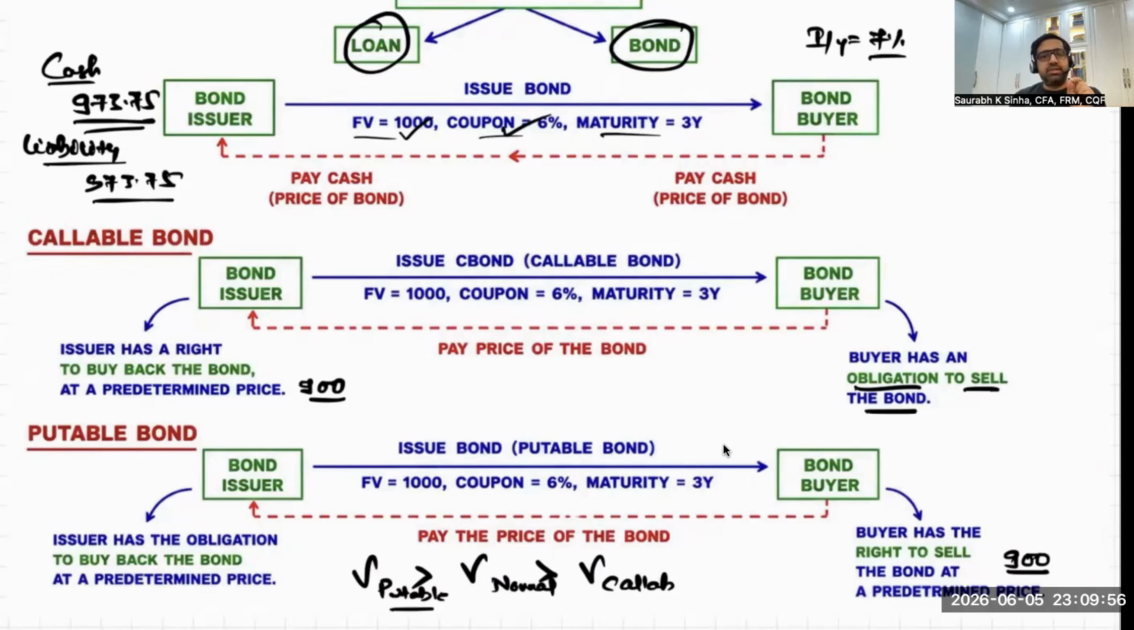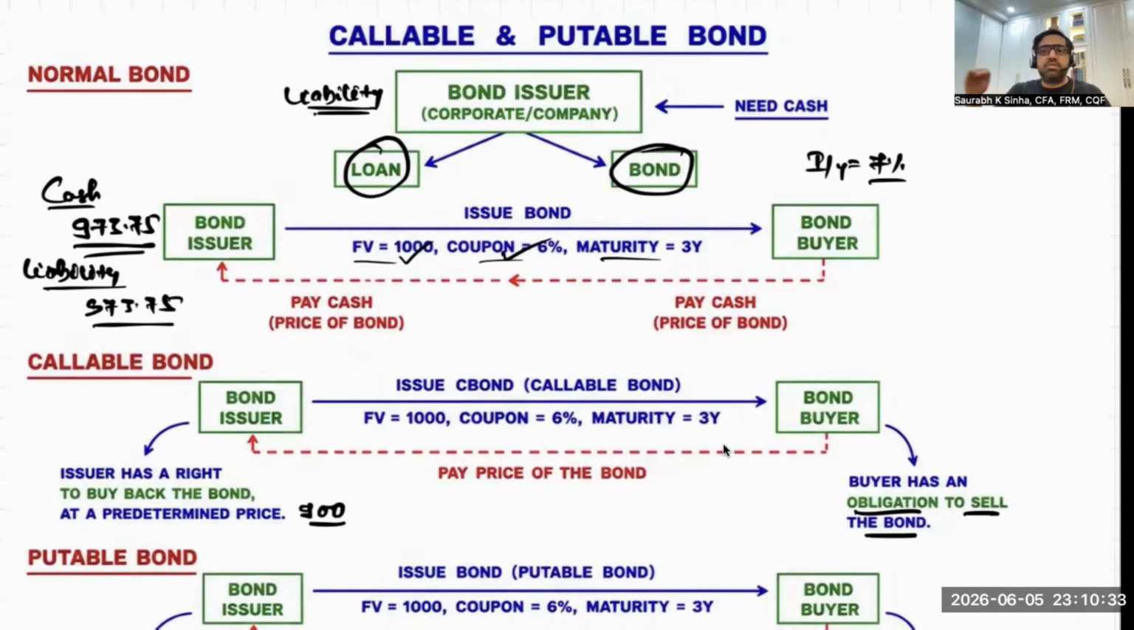I'm repeating, what is a putable bond? A putable bond is a bond where you have an additional feature as a bond buyer. You can sell the bond whenever you feel like, and the issuer has an obligation to buy the bond if you want to sell the bond. And in a callable bond, the issuer has the right to buy back the bond whenever they feel like buying back the bond. So this was the introduction of callable bonds and putable bonds, or you can say that this was the introduction of optionality into the fixed income series.